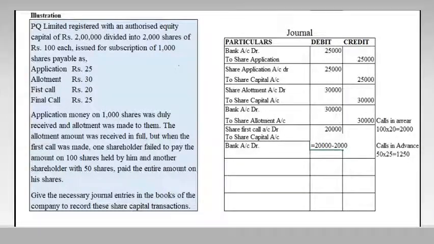So the calls in advance is 1,250. So in total we will get 19,250. Actually, we have to get rupees 20,000 on first call, but one shareholder who is holding 100 shares didn't pay the first call. So 2,000 we won't get in the form of arrears. And one shareholder who paid his final call money along with the first call, so we'll get 1,250 in advance. So there are calls in arrears, so we have to debit the calls in arrears account.